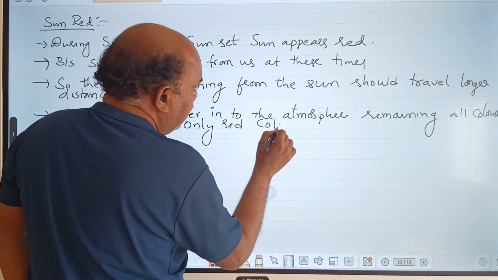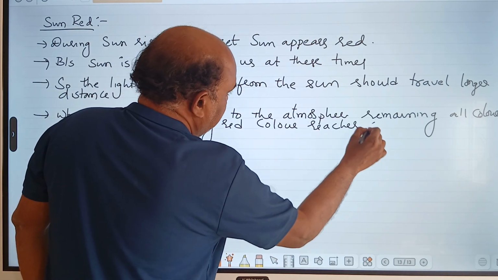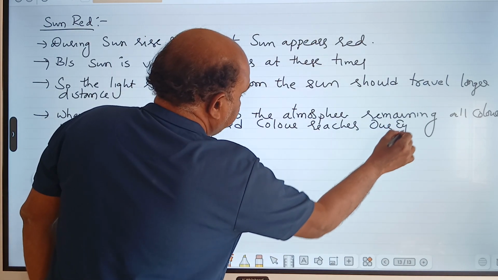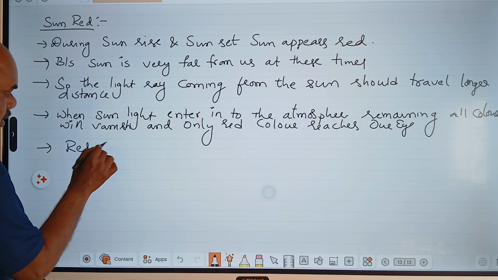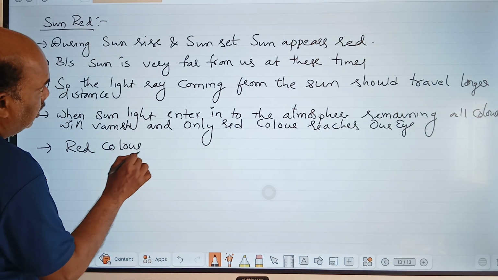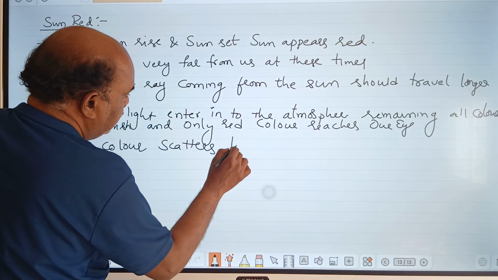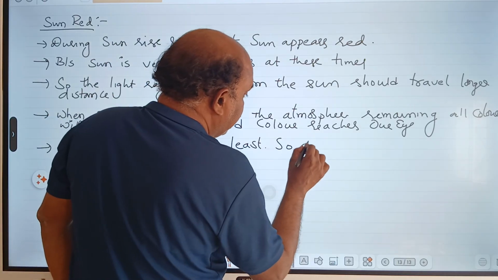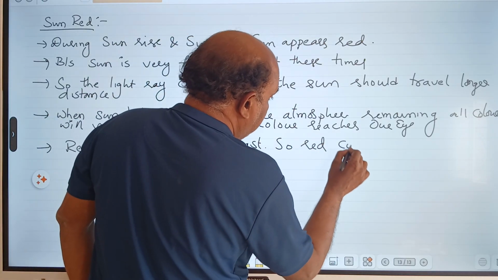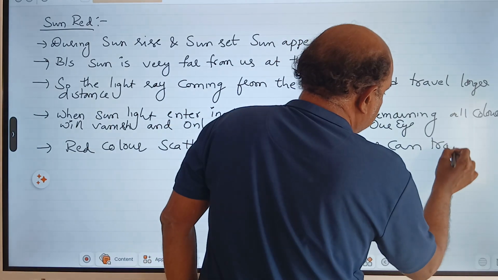Why? Because red color scatters least, so red color can travel a longer distance.